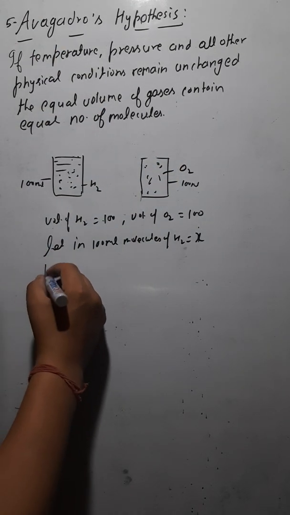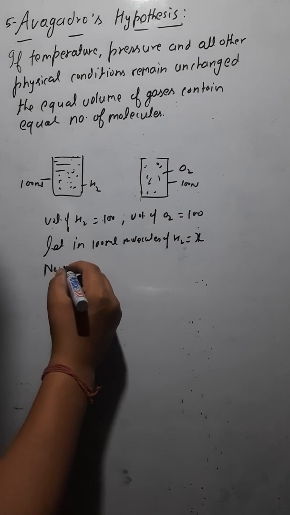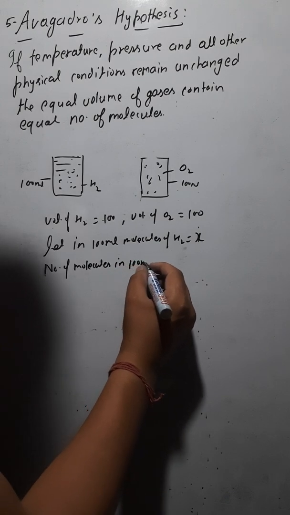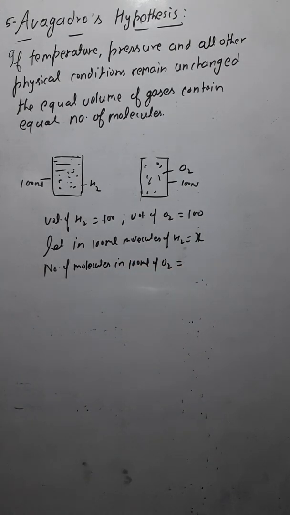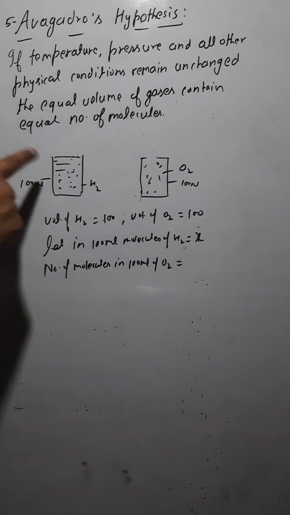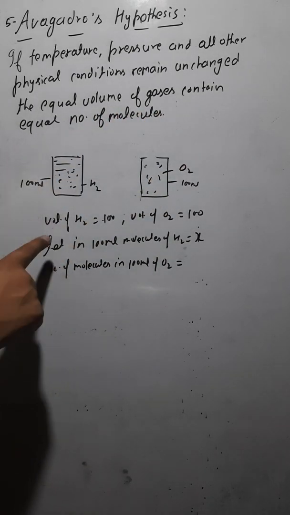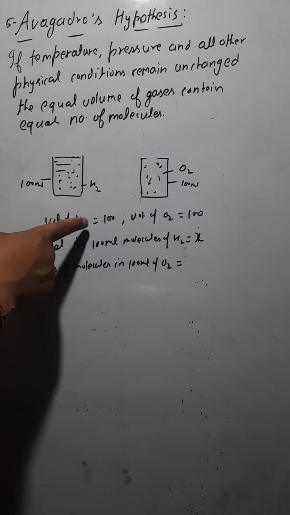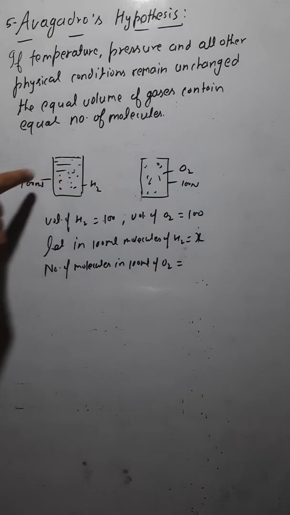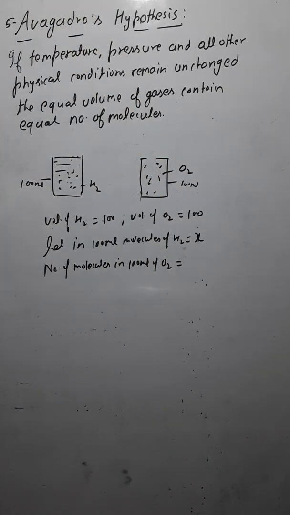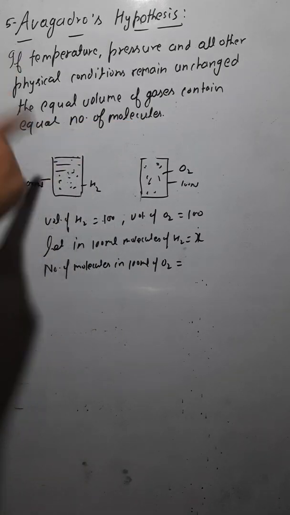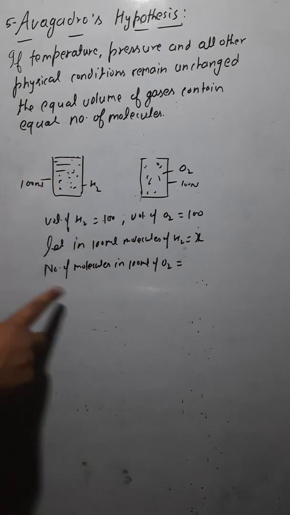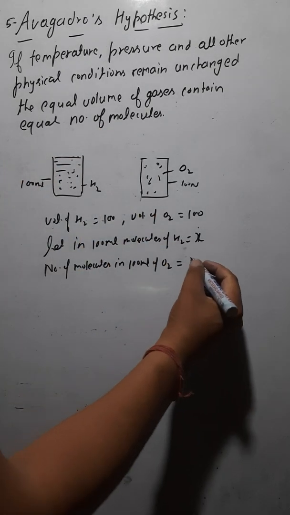Can you tell me? The number of molecules in 100 ml of oxygen, how many molecules would be there? See, if the physical conditions are the same, then equal volumes would have an equal number of molecules. If you see, the volumes are equal. Volume of hydrogen is 100 ml, volume of oxygen is also 100 ml. So if the volumes are the same, the number of molecules would also be the same. In case of hydrogen you have x molecules, so in case of oxygen also you would have x molecules.